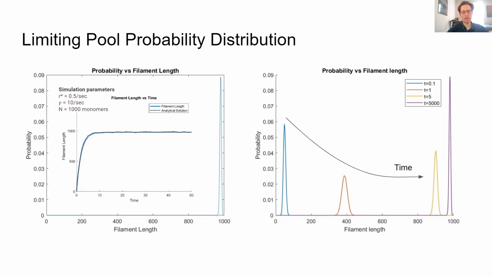When looking at probability graphs for final length, there is a very set probability you can expect the filament to have given enough time, which is close to the maximum number of monomers possible. And the longer you let the simulation run, the closer the probability will get to this value and the lower the variance will be.